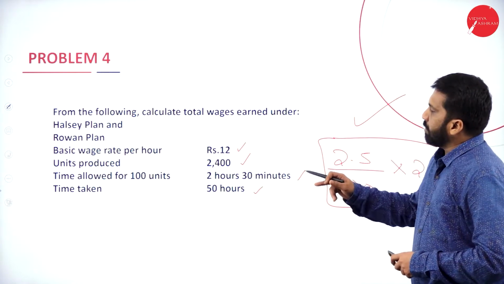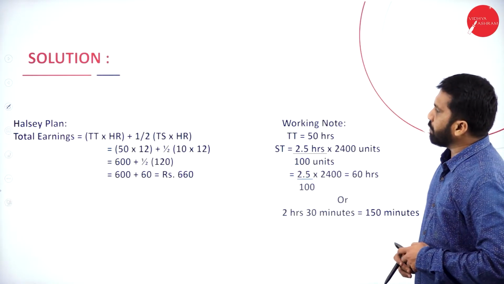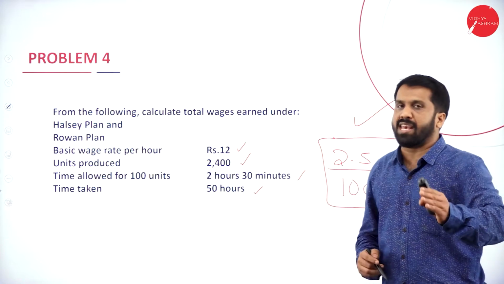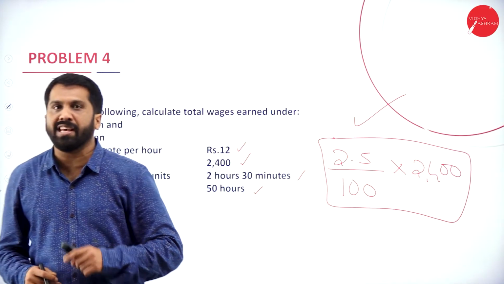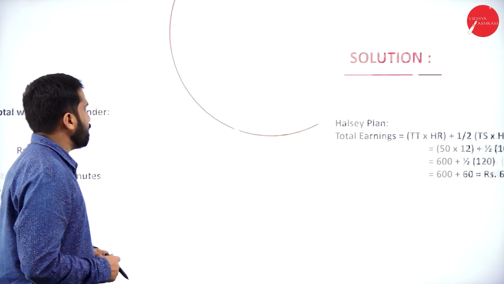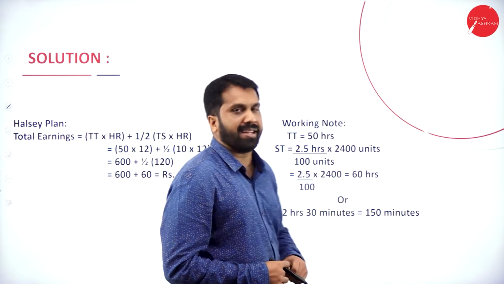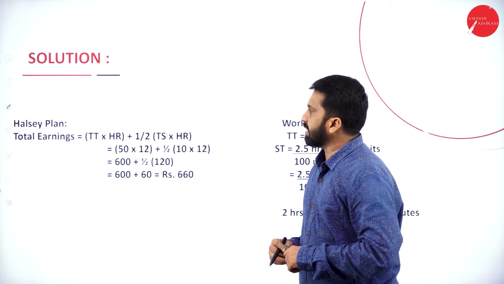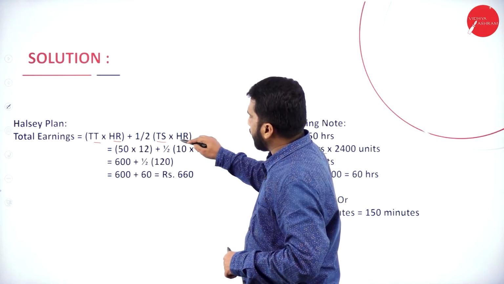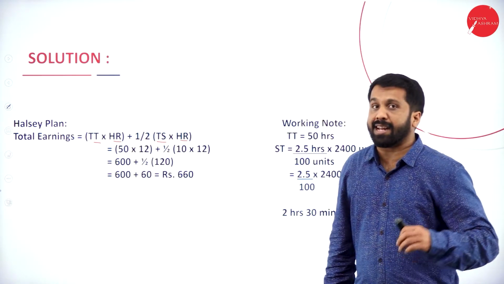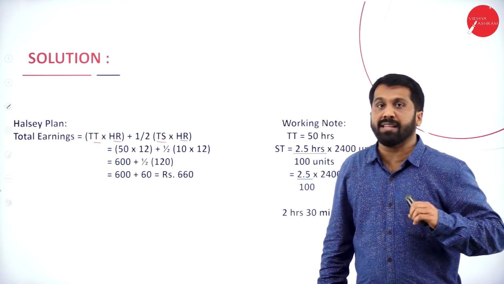Time taken is also given, so we'll go for the answer directly. There is only one person here; they have not mentioned A, B and C. So we have to consider this problem for only one person. Now, what is the formula for the Halsey plan? The Halsey plan formula is time taken into hourly rate, plus time saved into hourly rate, half of it.